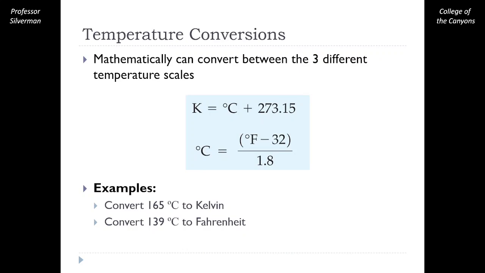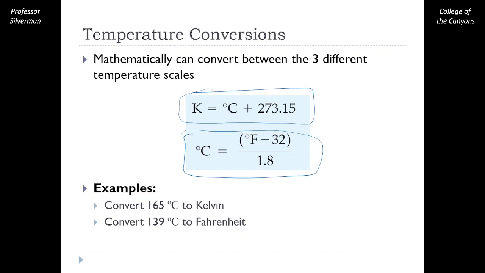To convert between our temperatures, we have two different formulas. This top formula is a good one to memorize, converting between our Celsius scale and our Kelvin scale. All we have to do is add or subtract 273 to switch between those two scales.